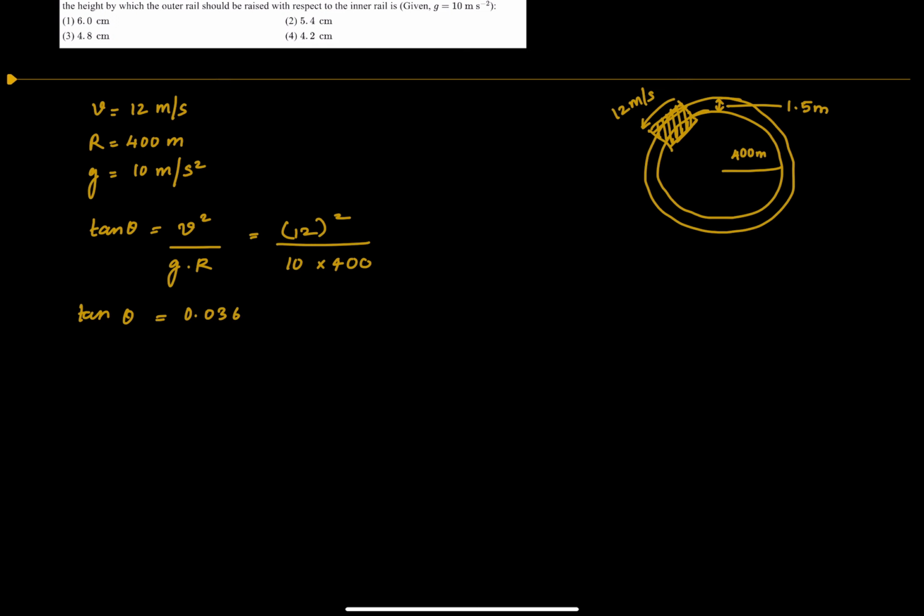Okay. So to find the height, we need to use the relation height is equal to distance between the two tracks into tan theta.